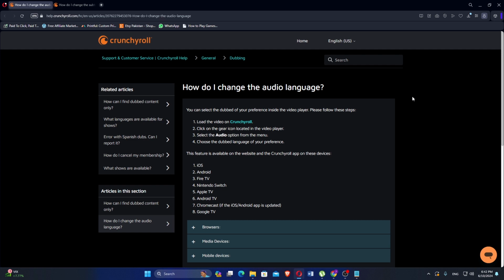Load the video on Crunchyroll. Click on the gear icon located in the video player. Select the audio option from the menu. Choose the dubbed language of your preference. This feature is available on the website and the Crunchyroll app on different devices.